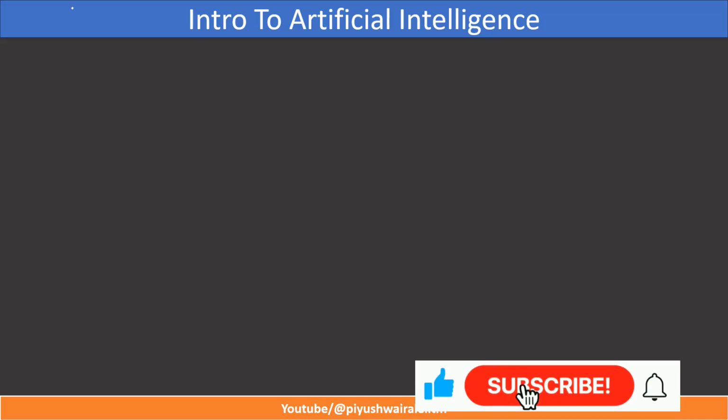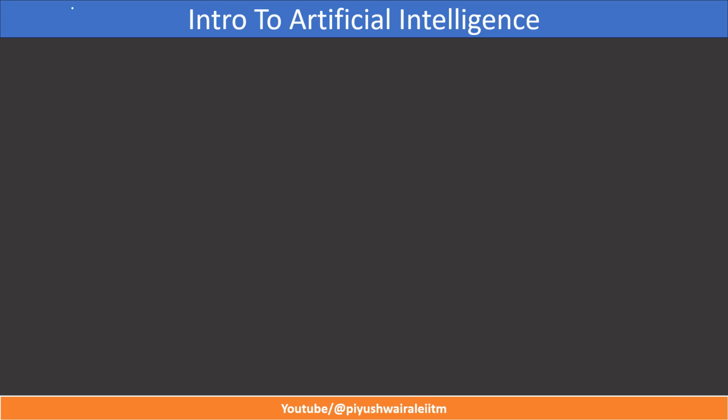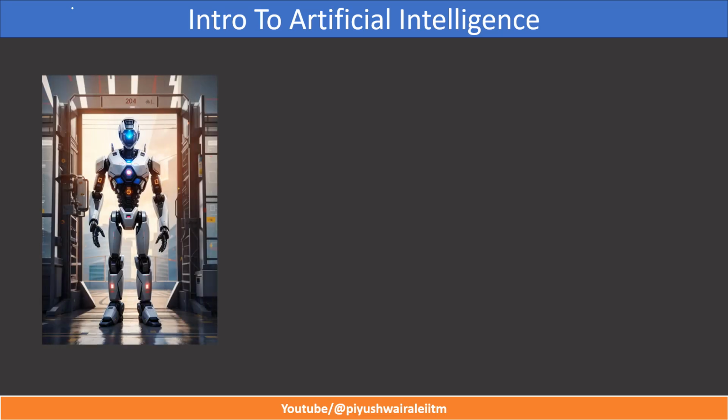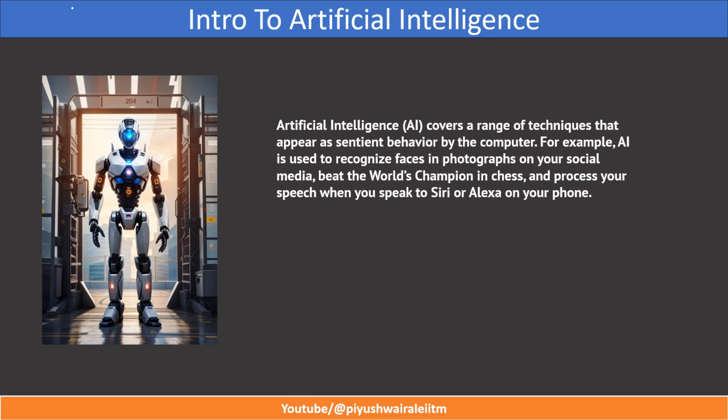Now we'll start with the intro to AI, right? So we are not going into the definition of AI, or the history of AI, how it evolved. We are not going into that because I don't think that GATE will ask such questions. So basically, what is AI? AI covers a range of techniques or algorithms that appear as sentient behavior by computers, right?